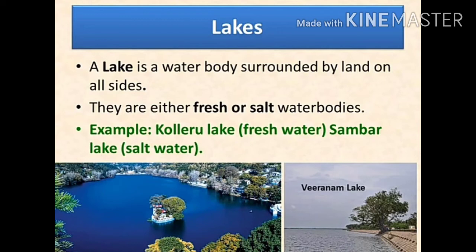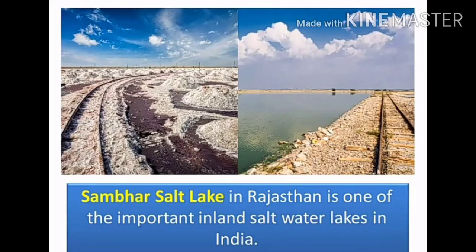Children, in Tamil Nadu we have around 181 lakes, the largest one being Veeranam Lake in Cuddalore district. Children, what you see in the picture is the Sambar Salt Lake. Sambar Salt Lake in Rajasthan is one of the important inland salt water lakes in India.